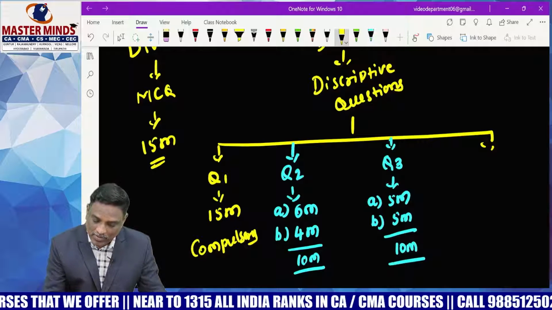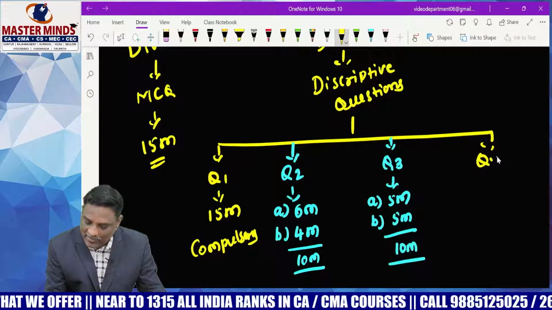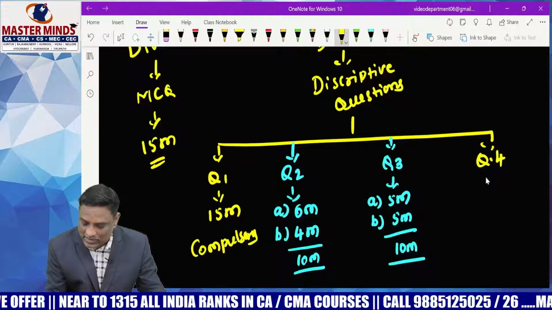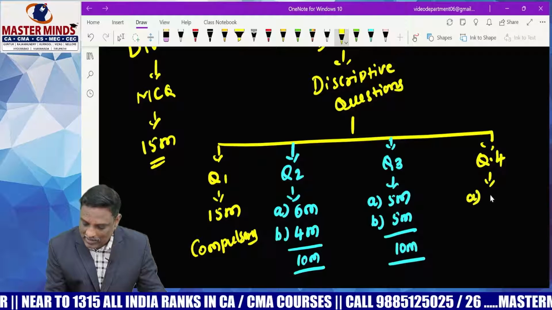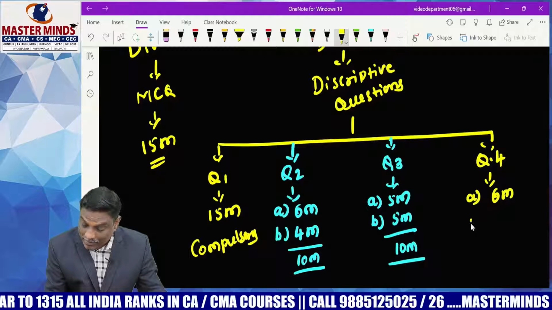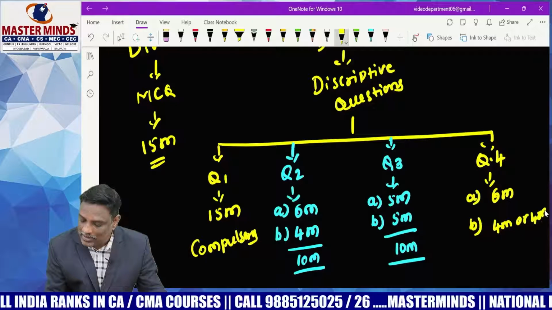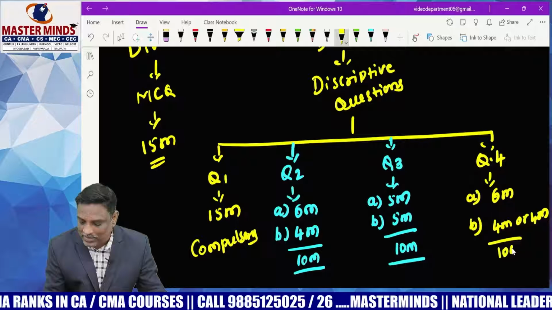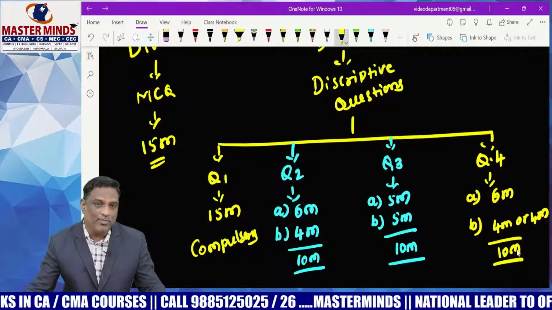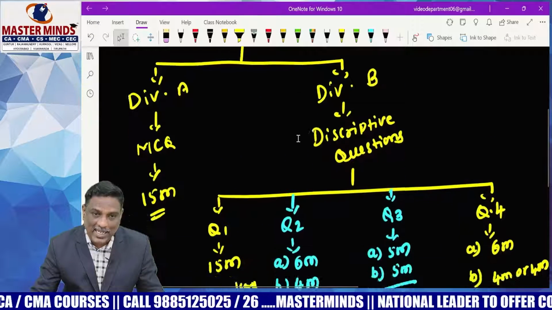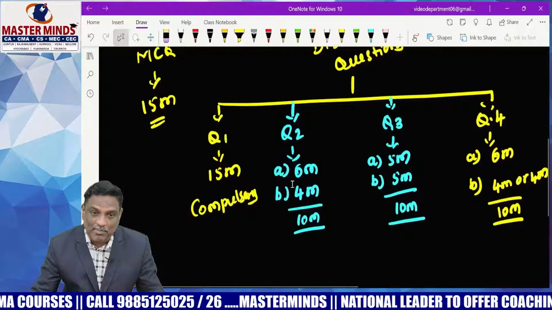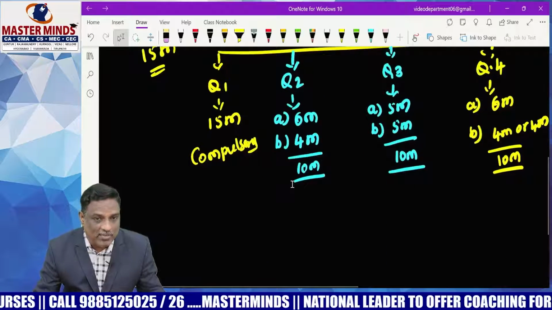Question number 4 also has 2 sub-questions, A 6 marks, B 4 marks, total 10 marks. One of the important points: question number 1 is compulsory and carries 15 marks.